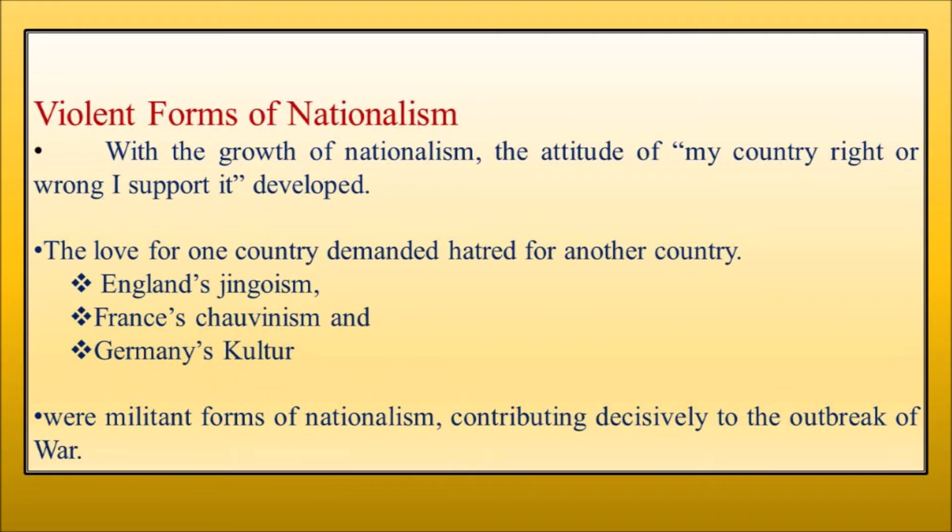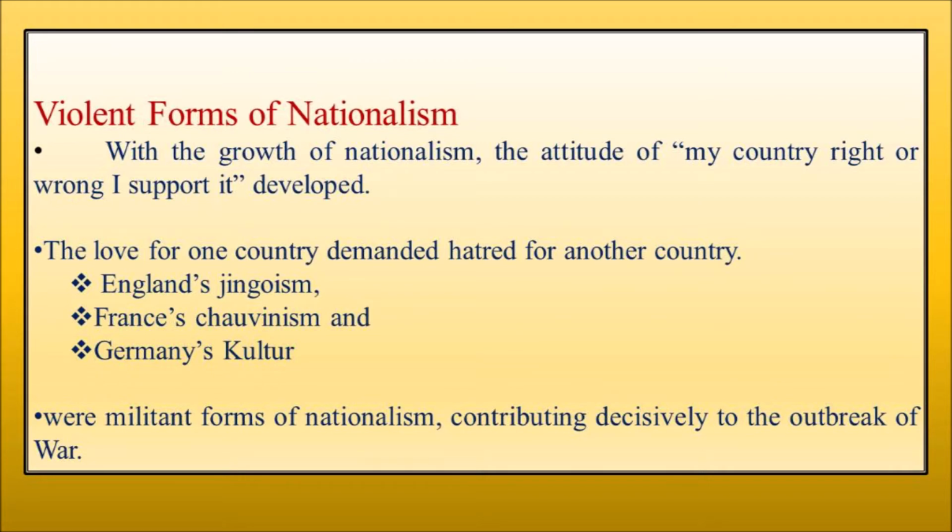Violent form of nationalism. What is meant by nationalism? Nationalism is the patriotic feeling for one's own country. Patriotic feeling for a country is good, but if it goes above a certain level, it leads to violent forms. With the growth of nationalism comes the attitude of 'my country, right or wrong, I support it'. This will be the attitude of a person whose patriotic feeling is high. He will be ready to support his country whether the decision made by the country is right or wrong.